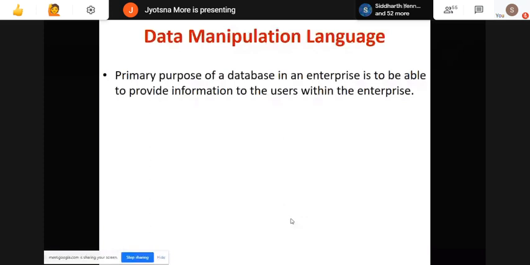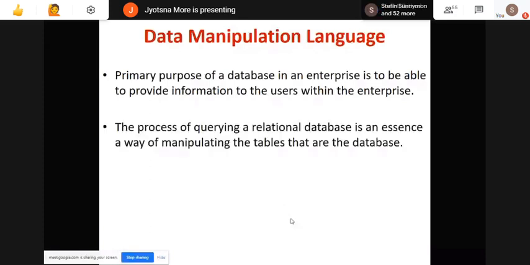The process of querying a relational database is an essential way of manipulating the tables in the database. To provide the data to the user, we need to write a query. So we are querying the relational database to provide the data. In that case, you need to adjust your database, add information into the database, remove or delete information from the database, and so on. Many things. That is nothing but performing some operations on the tables or relations of the database, right?